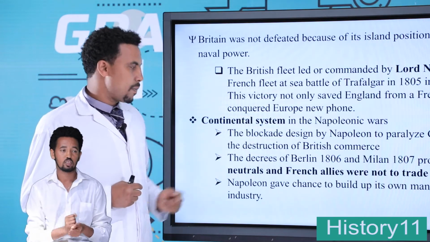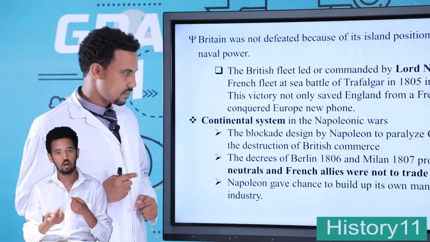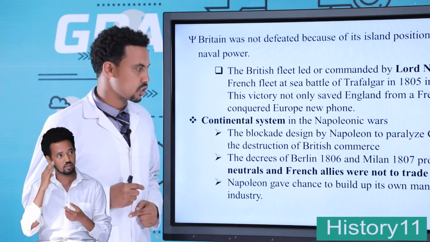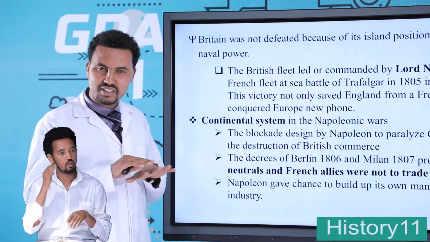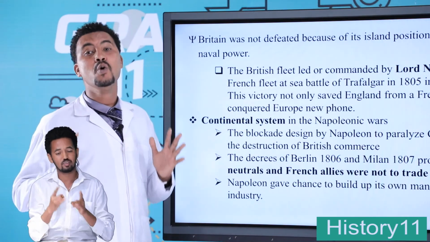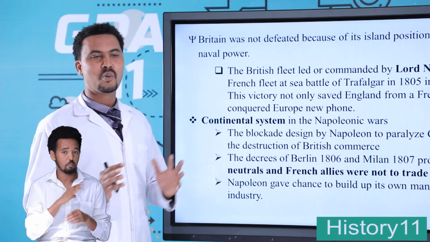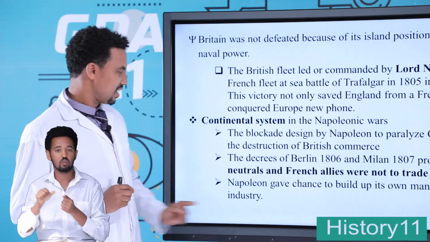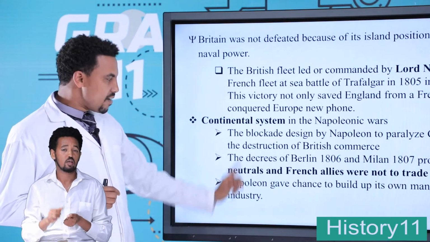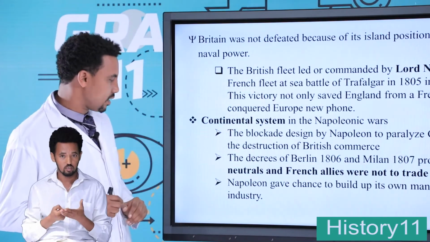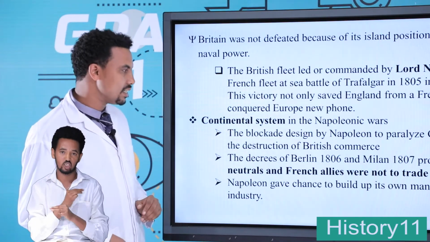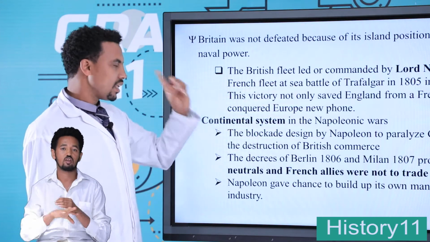The decrees of Berlin in 1806 and Milan in 1807 proclaimed a blockade. The Continental System aimed to blockade British trade with other countries. It also gave Napoleon a chance to build up France's own manufacturing and industry.